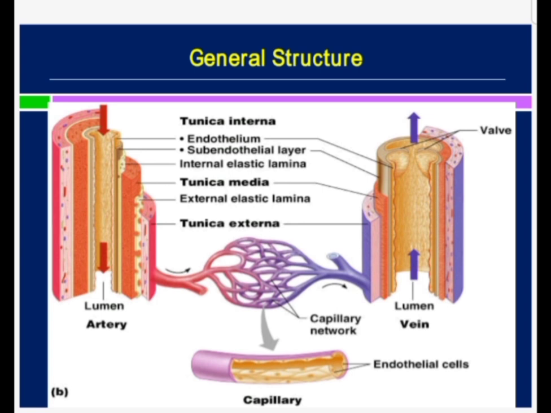Tunica adventitia is the connective tissue layer, and it has longitudinally arranged collagen and elastic fibers. This is the general structure of the blood vessels. In each and every blood vessel you will find the tunica intima, tunica media and tunica adventitia.